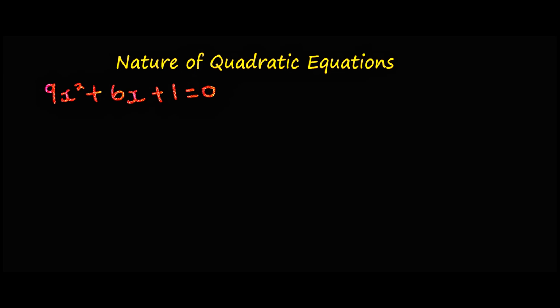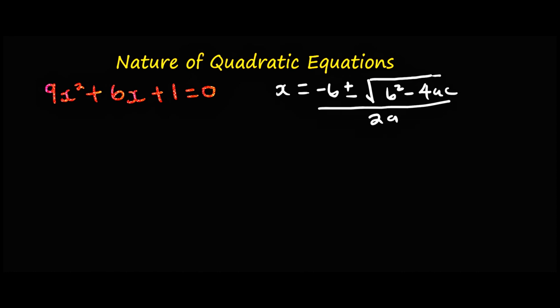In this video, we are going to learn how to describe the nature of quadratic equations using what we call the discriminant. The discriminant for a quadratic equation comes from the quadratic formula. The quadratic formula is given by minus b plus or minus the root of b squared minus 4ac, all over 2a.